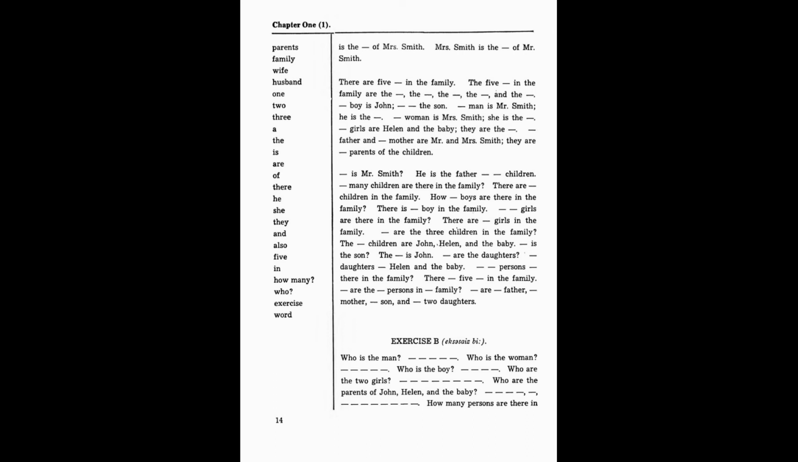Who are the parents of John, Helen, and the baby? The parents of John, Helen, and the baby are Mr. and Mrs. Smith. How many persons are there in the family? There are 5 persons in the family. Who are the 5 persons? The 5 persons are Mr. Smith, Mrs. Smith, John, Helen, and the baby.